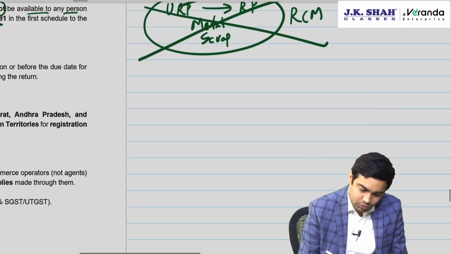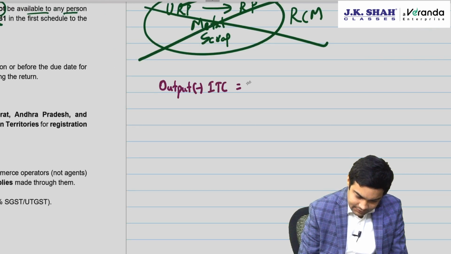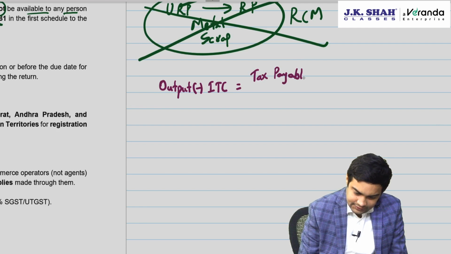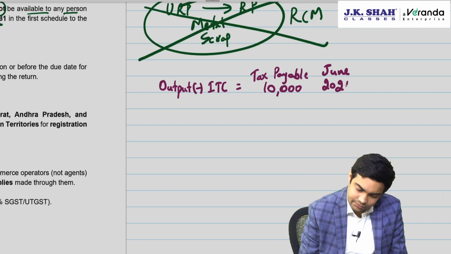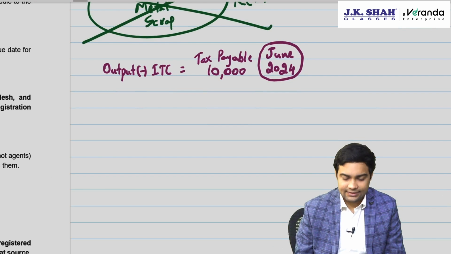Now, say suppose output minus ITC, tax payable is 10,000 for June 2024. Output minus ITC, tax payable is 10,000.